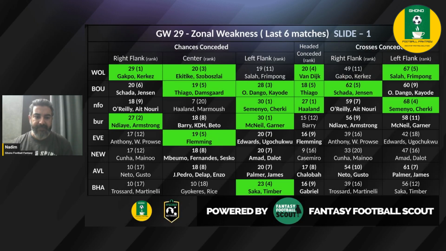Aston Villa versus Chelsea, and I think not much really to talk about beside the center and the left flank for Chelsea. Aston Villa, where they've shown a little bit of weakness, not really colored, but as you can see, 18 chances conceded down the center for Aston Villa and 20 chances conceded down the left flank for Aston Villa. So Palmer and João Pedro and Delap and James could do well.